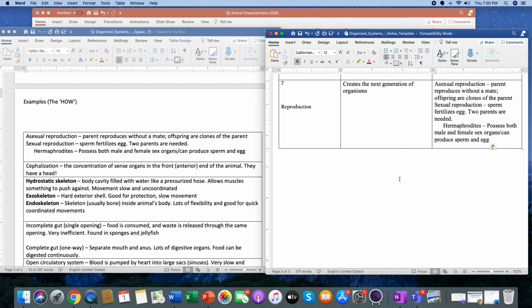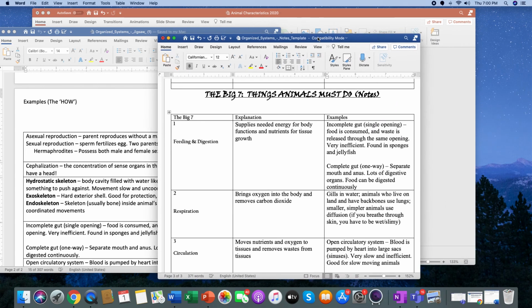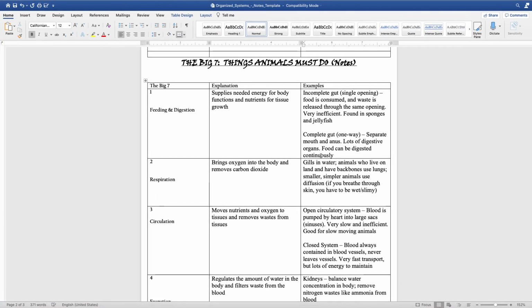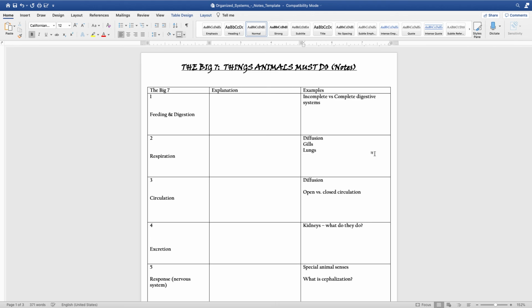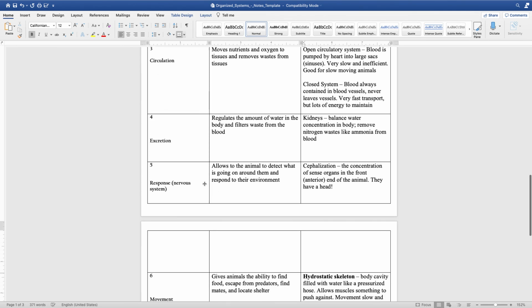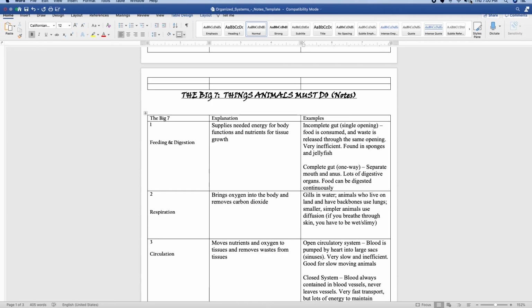There's the sheet. I don't think you need to turn this in. I don't think I made this as an assignment, but I would definitely have this. Come test time, not so much this part, but this right here is going to really help you out come test time, which you will be taking very shortly.